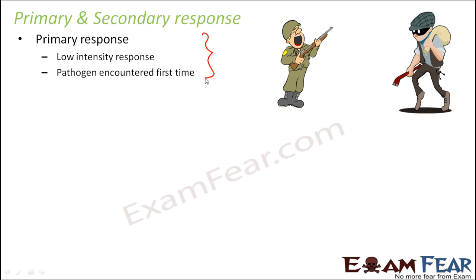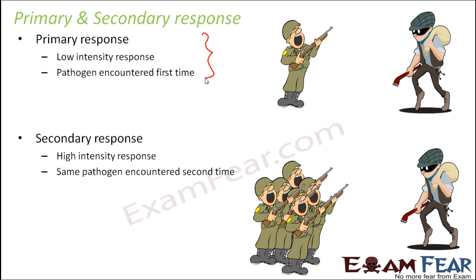But what happens if the same pathogen actually attacks? Because that was vaccination. So let us say the vaccination was given for smallpox. Now the pathogen which causes smallpox, when vaccination was given, came in a very mild dose. So it came in a very small amount. But the body remembered that pathogen. So it will store that pathogen in the memory. So when the same pathogen attacks the body again, now the body is prepared to give back a good response.